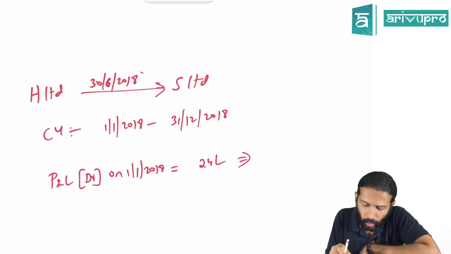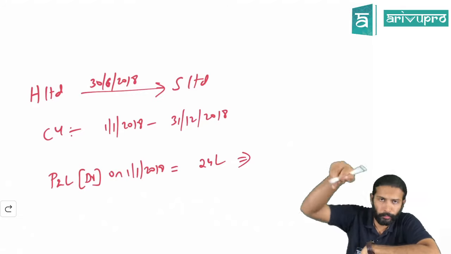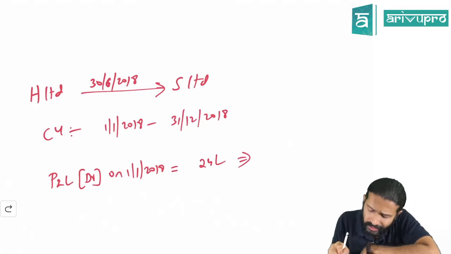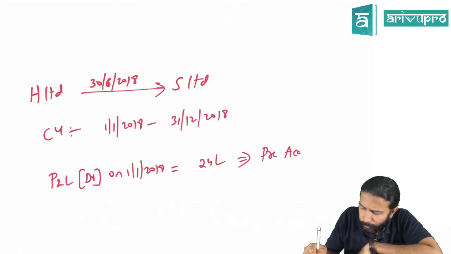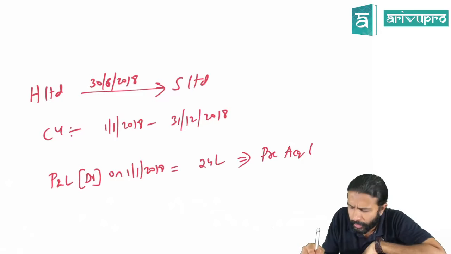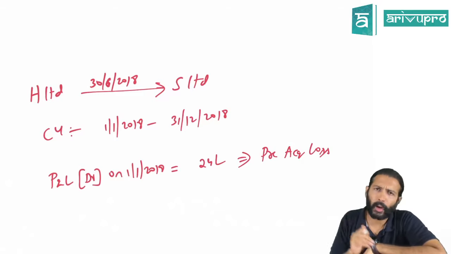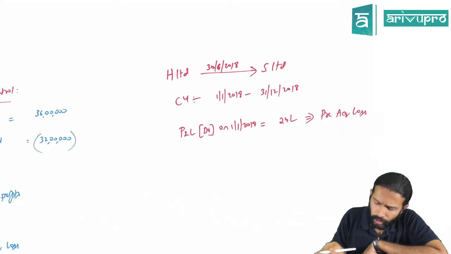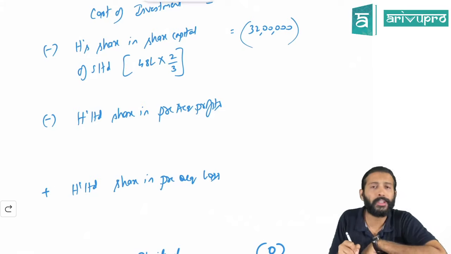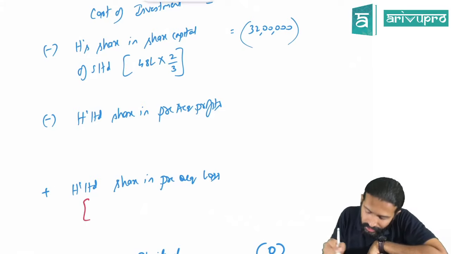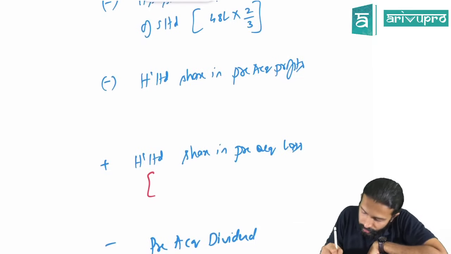H Limited became a shareholder after 6 months, on 30th June. So this P&L debit balance existed before H Limited became a shareholder. That means this is not a pre-acquisition profit, but a pre-acquisition loss. If it is pre-acquisition profit, you will deduct. If it is pre-acquisition loss, add back. What is the pre-acquisition loss? Just now we found out, it is 24 lakh rupees.